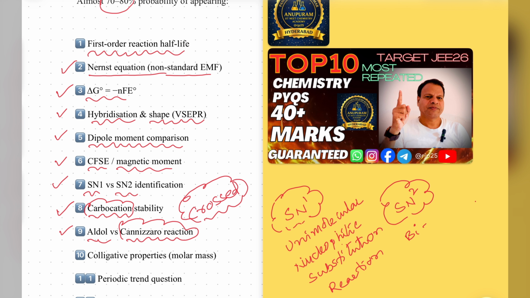You know that for aldol reaction we require alpha hydrogen, isn't it? For Cannizzaro reaction, alpha hydrogen is not required. Therefore, aldol versus Cannizzaro, these two are very important. So many times this question is asked. That is from the carbonyl compounds. Clear? Next we'll see.